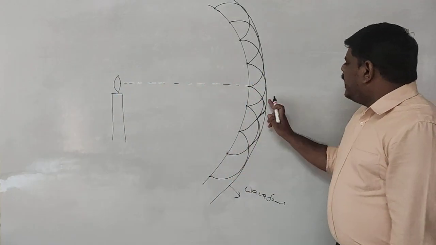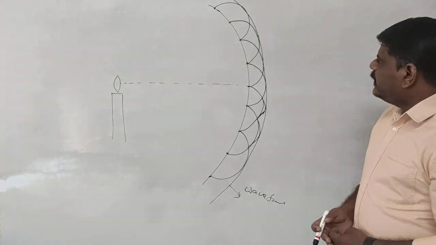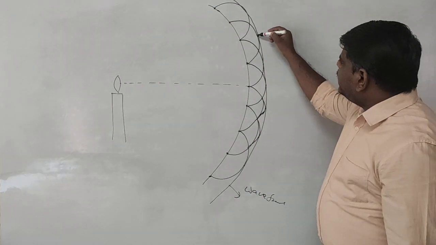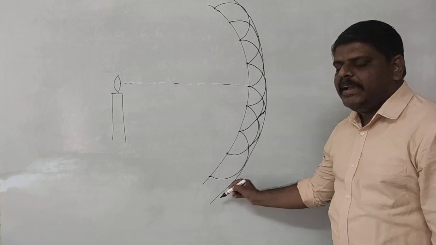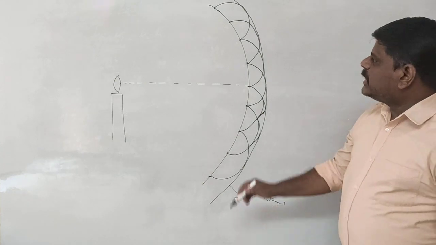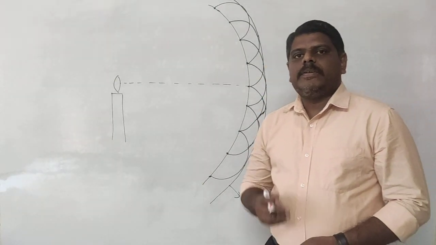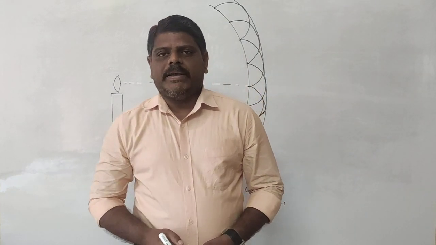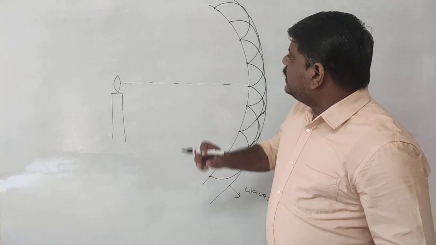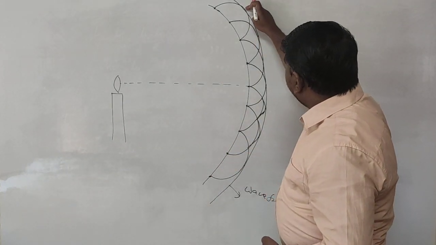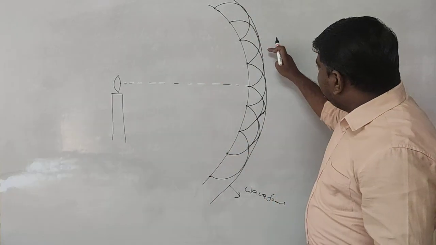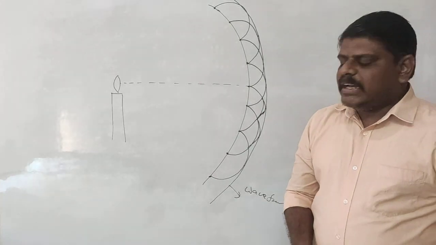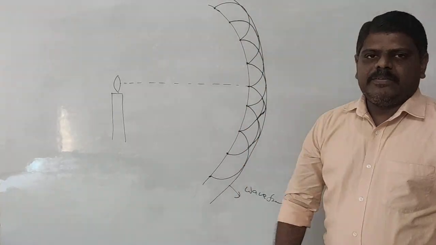Okay. Now, how can you define the wavefront? If you want to define the wavefront, it is nothing but the locus of the points. Because whatever points you are taking, along those points you are going to take a line, or a curved line. So that's why it is defined as the locus of the points. The locus of all the points in the wave motion which are in the same phase is called a wavefront. That means whatever particle you take at this point, at this point, and at this point, each and every particle will be in the same phase. So that's why this is also called a wavefront.